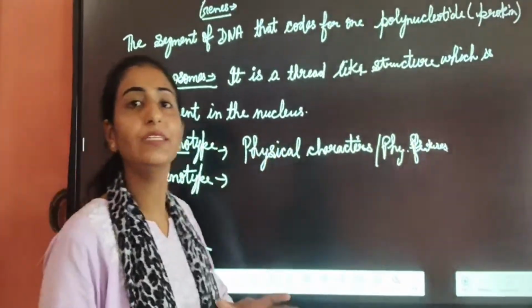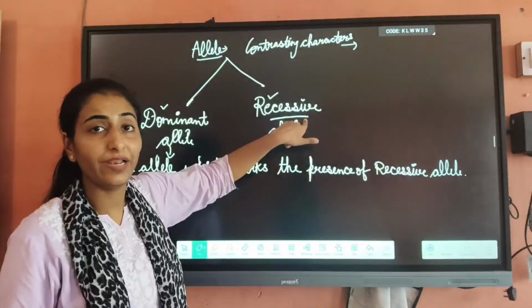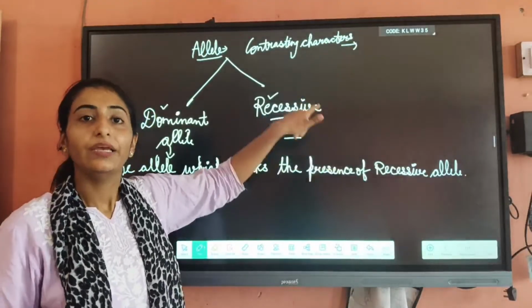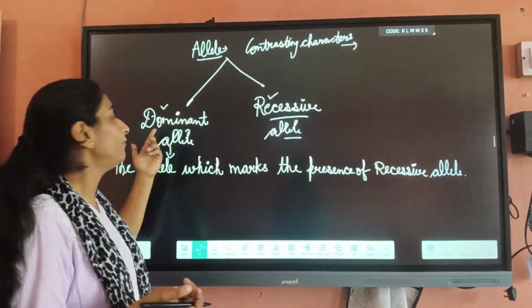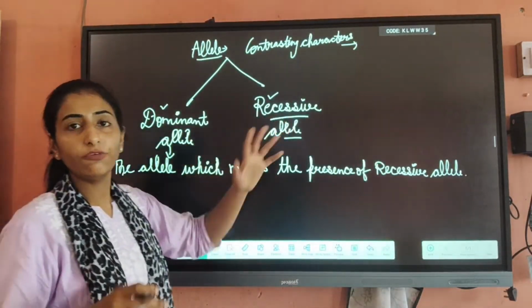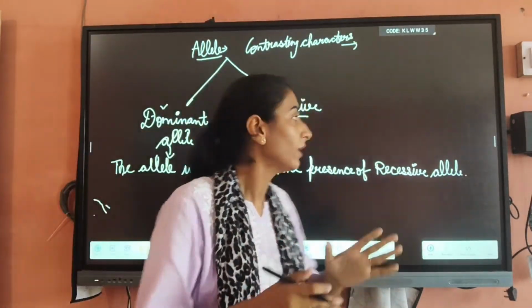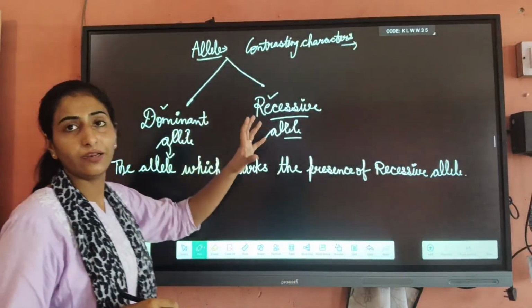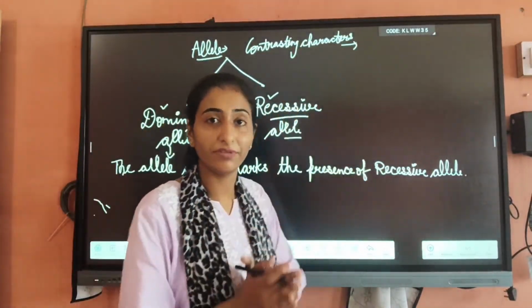Now, what is genotype? Genotype means the type of allele which hides its expression in the presence of a dominant allele. I will give you an example of the pea plant also. Firstly, we are going to tell you about the differences between the dominant and recessive allele.